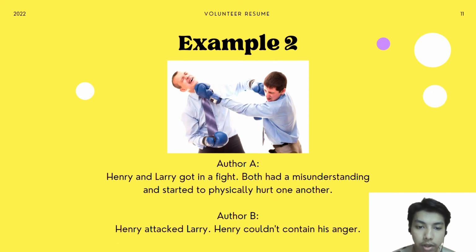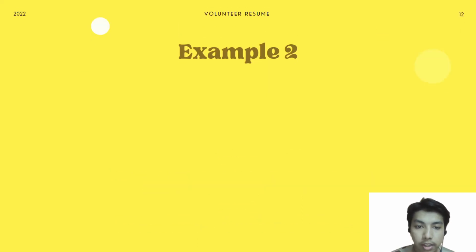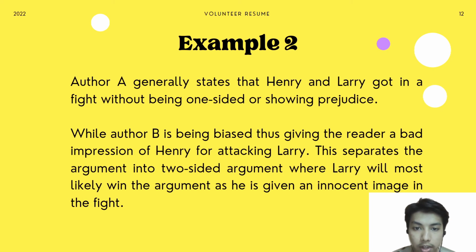So for the second example, Henry and Larry got in a fight. Both had a misunderstanding and started to physically hurt one another. Author B said that Henry attacked Larry. Henry couldn't contain his anger. From the second example, we can see that author A generally states that Henry and Larry got in a fight without being one-sided or showing prejudice, while author B is being biased, thus giving the reader a bad impression of Henry for attacking Larry. This separates the arguments into a two-sided argument, where Larry will most likely win the argument, as he is given an innocent image in the fight.